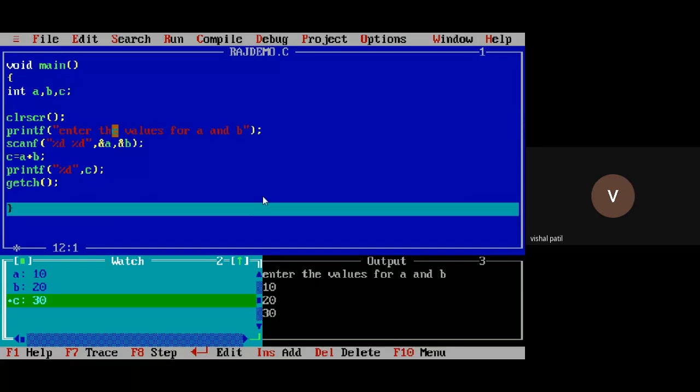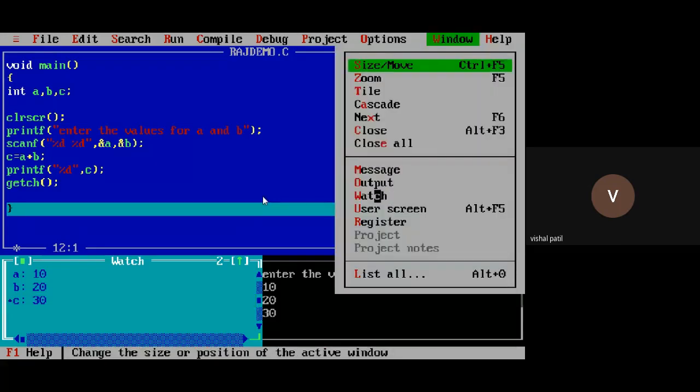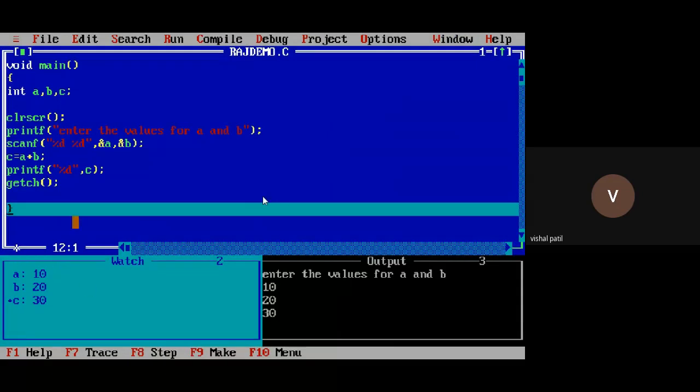So this is how you can execute your program and you can debug your program. These are the options in Windows. Go to Watch. Again, go to Windows, click on Output. Again, go to Windows, click on Type. Likewise, you can check the values of different variables in a program, right?